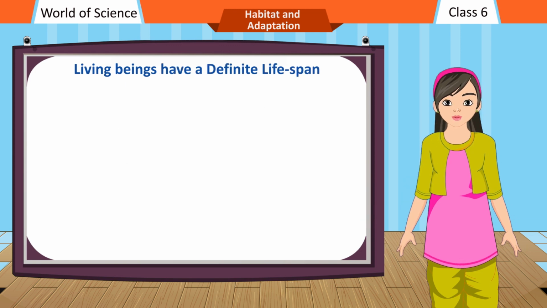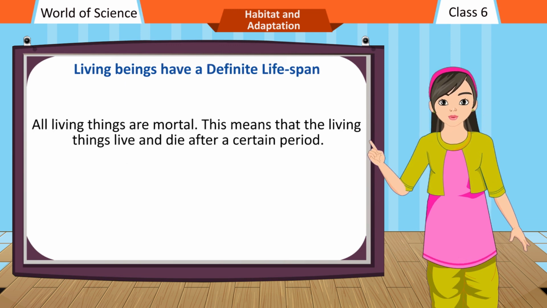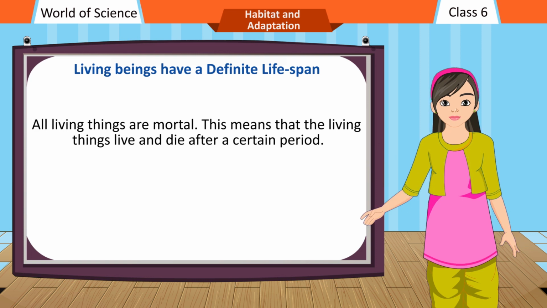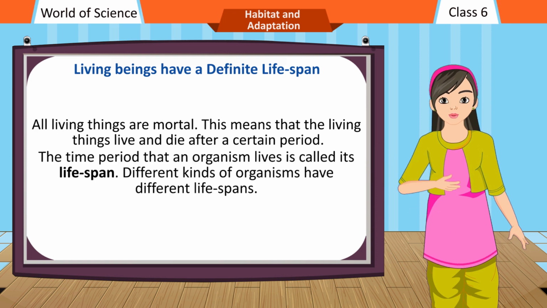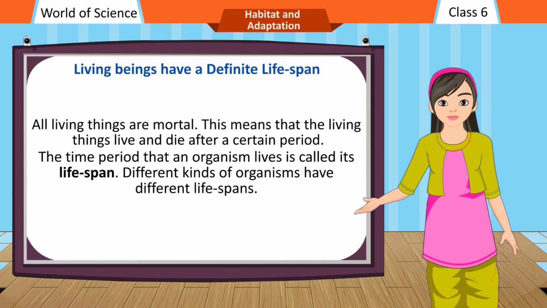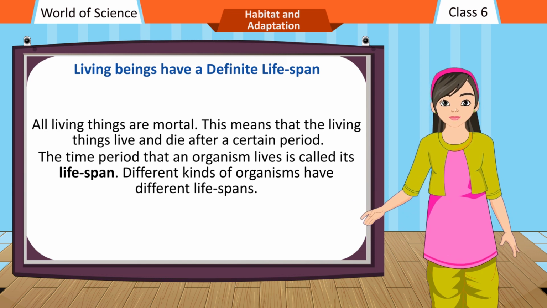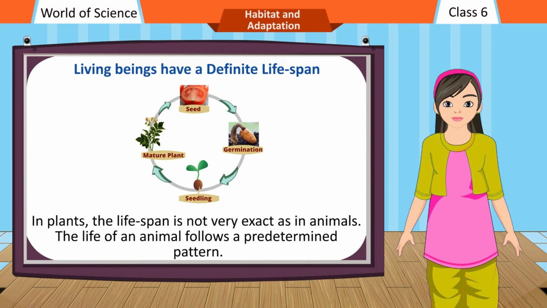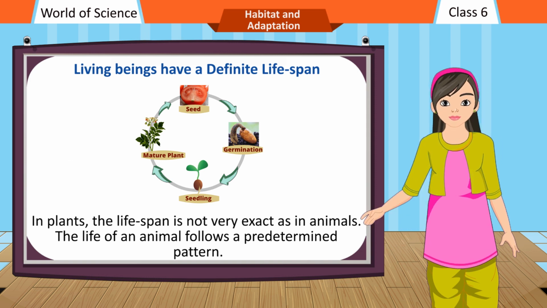Living beings have a definite lifespan. All living things are mortal. This means that living things live and die after a certain period. The time period that an organism lives is called its lifespan. Different kinds of organisms have different lifespans. In plants, the lifespan is not very exact as in animals.